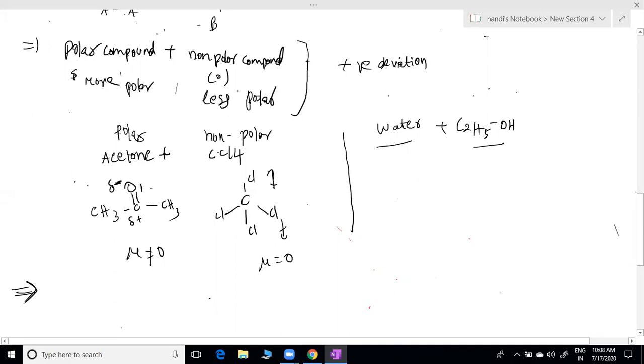Then for negative deviation we can think exactly the opposite. Both strong polar compounds we are mixing. When both are polar and they are mixing, they can form strong bonds, and that can show negative deviation.